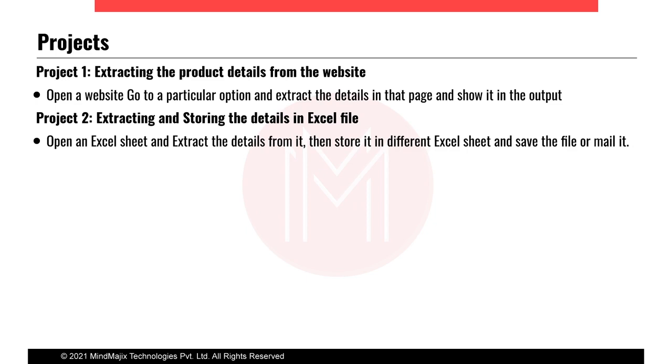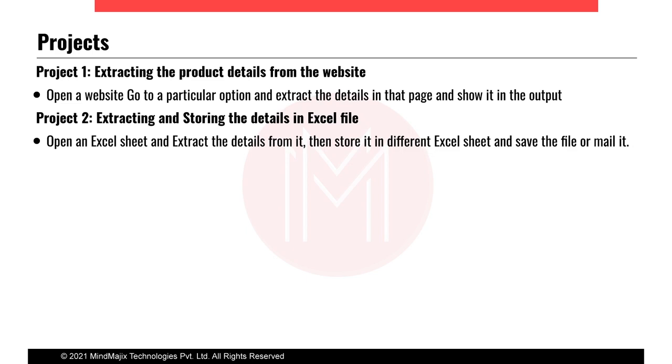So for that, project 2 comes in: extracting and storing the details in the Excel file. An Excel file can work as an input as well as an output for the robot. For the input, we have to extract the details from the Excel sheet, and for the output, we have to store the data into an Excel sheet. In this project, we will see how to open the Excel sheet and how to extract the data from it.